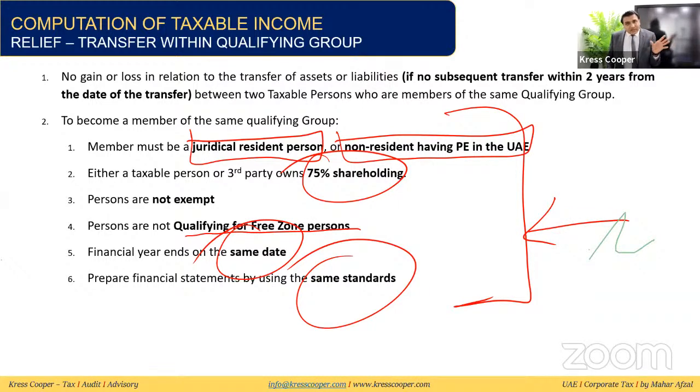And in case of transfer of assets, transfer of liabilities in between the group entities, it will not be subject to any gain or loss. It will be adjusted at the book value. At the book value, it will be removed from the one entity, and at the book value, it will be booked in the other entity.